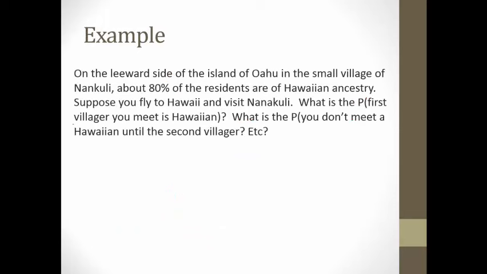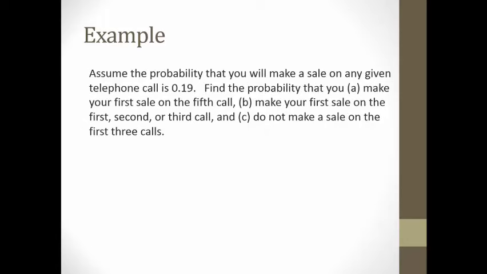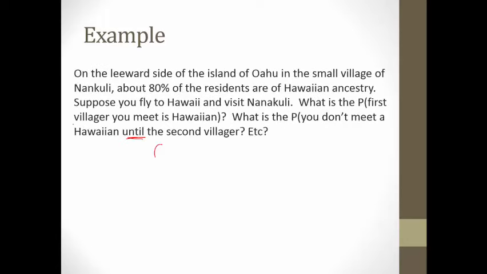Here's one on the leeward side of Oahu in Hawaii. 80% of the residents are native Hawaiian. So suppose you fly there. What's the probability the first villager you meet is Hawaiian? What's the probability you don't meet a Hawaiian villager until the second, right? So here we go, until, right? If you start seeing the word until, that's what we're talking about, something that's geometric, right?